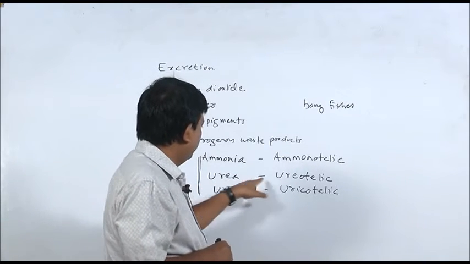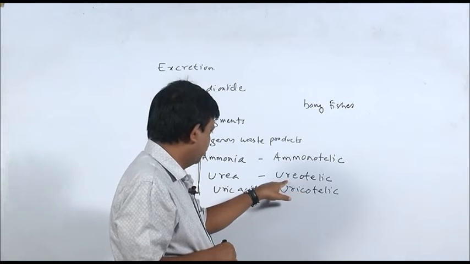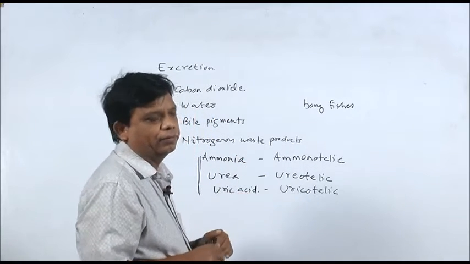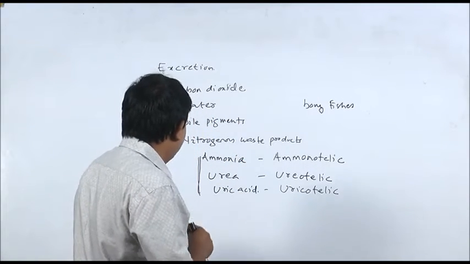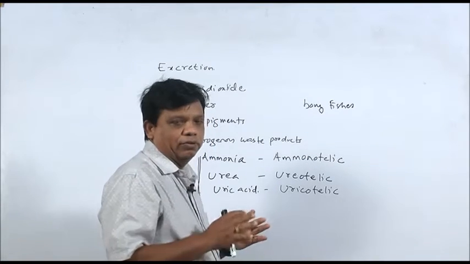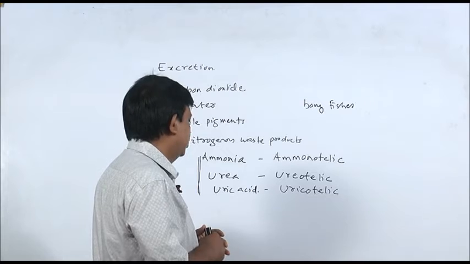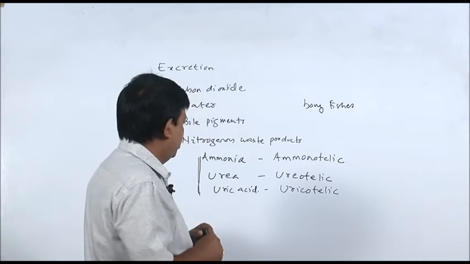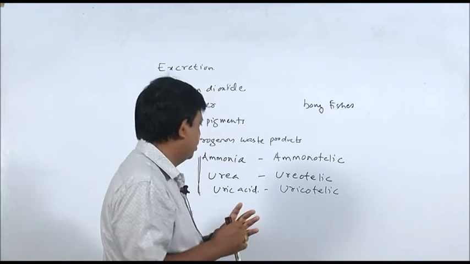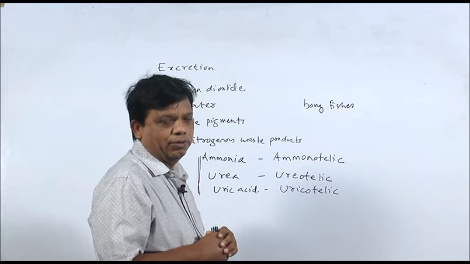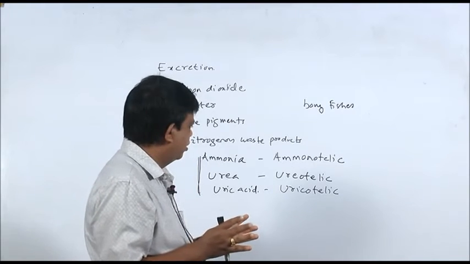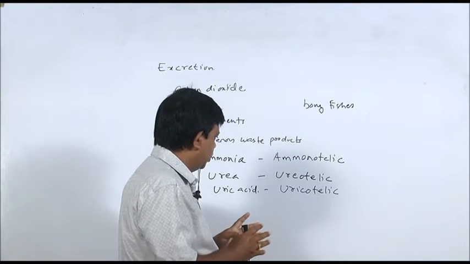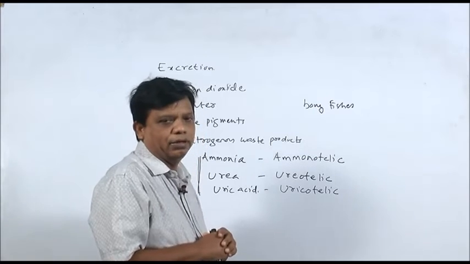So, in ureotelic animals, ammonia is first formed during the breakdown of proteins or amino acids by the process of deamination. The amino group is removed from the amino acids, then that amino group is converted into ammonia, and that ammonia is then converted into urea. Urea is less toxic, and for removal of urea from the body, as much water is not required as for removal of ammonia.